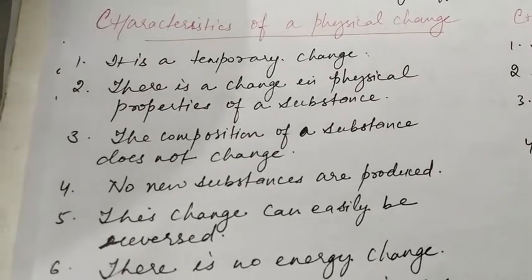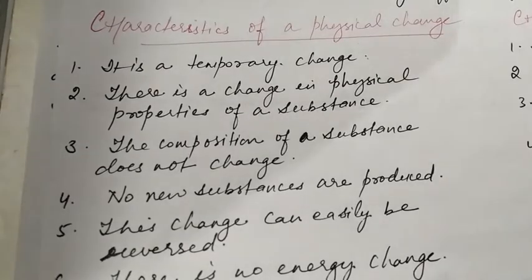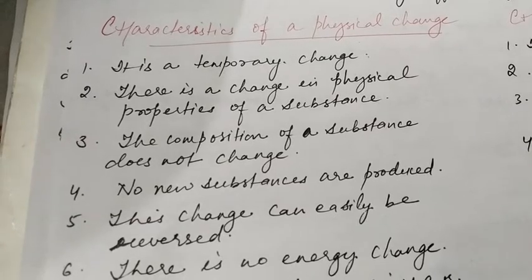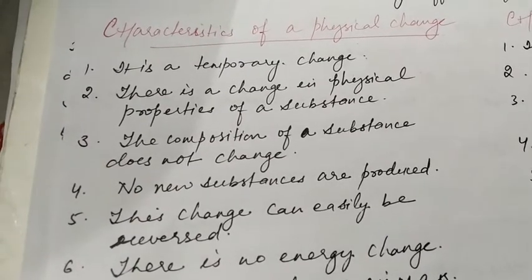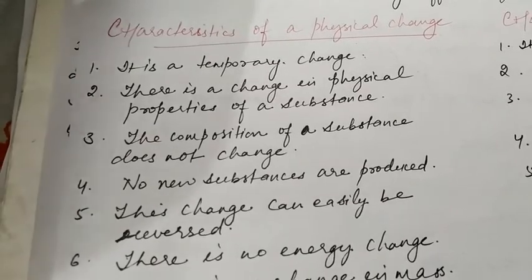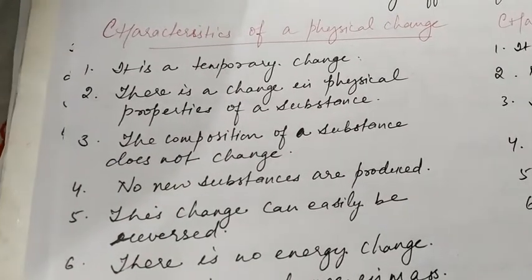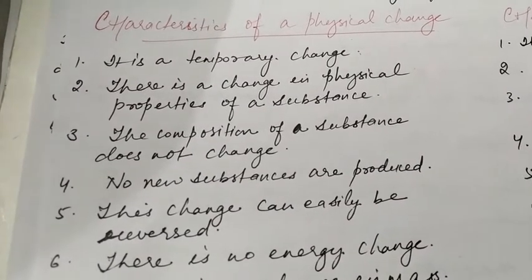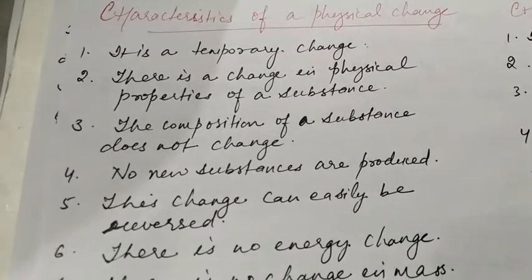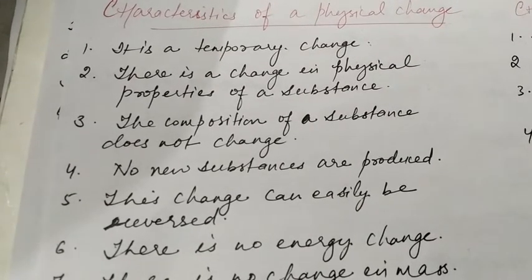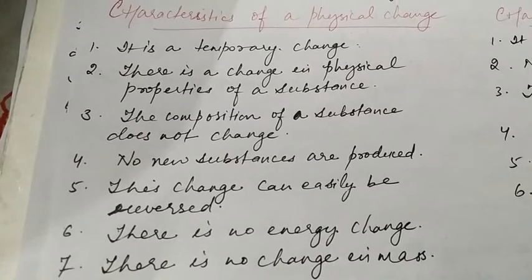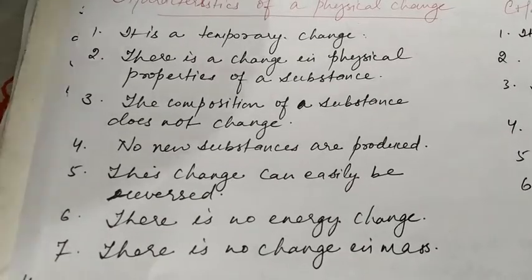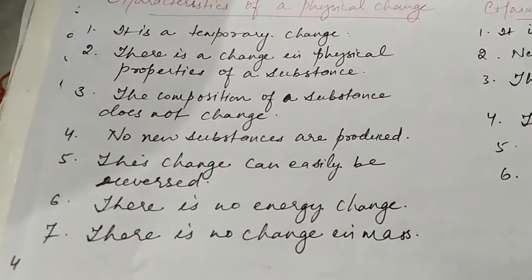It is a temporary change, means it can be reversed. Yes? And second, there is a change in physical properties of a substance. Only the physical appearance is changed, means the amount of matter of a substance is not changed. The composition of a substance is also not changed. It remains the same. No new substances are produced. This change can easily be reversed. Once the change is done, you can get your original substance back again.